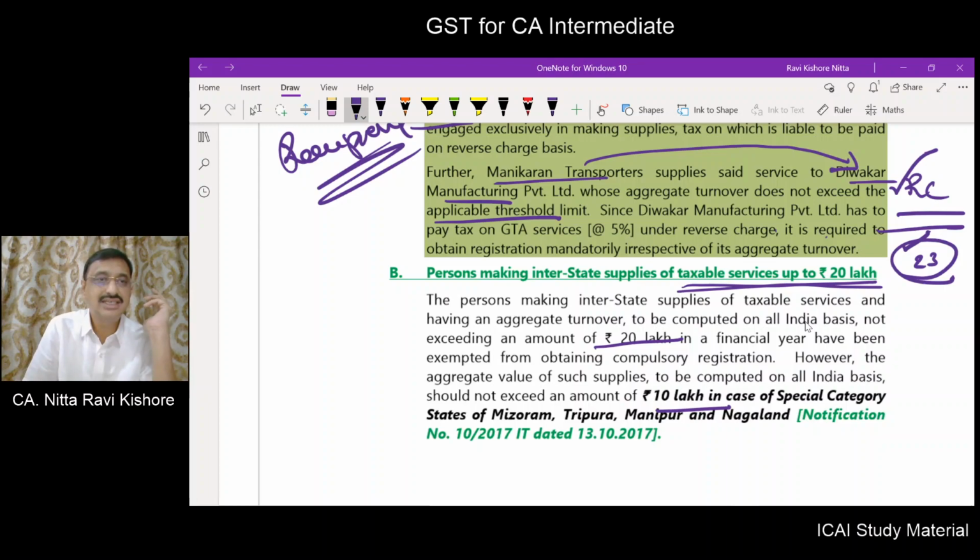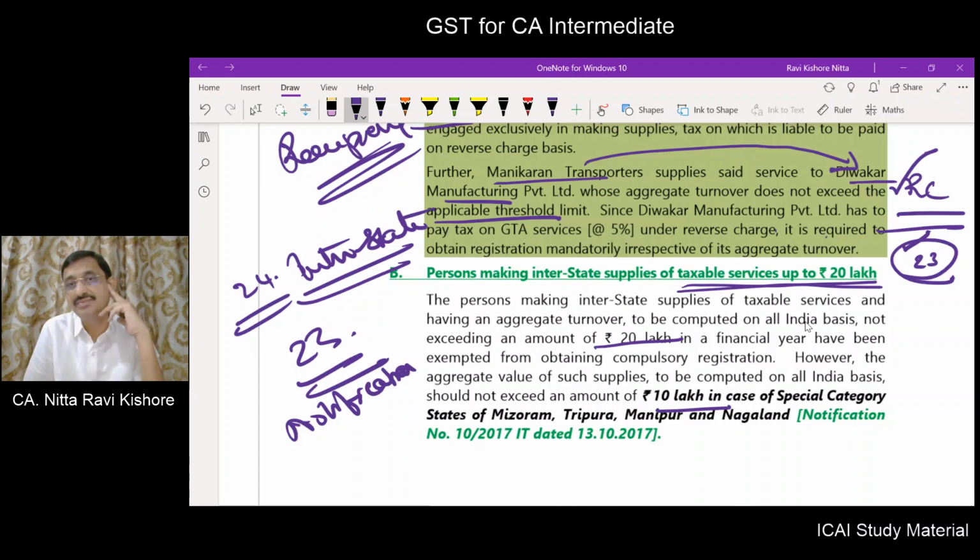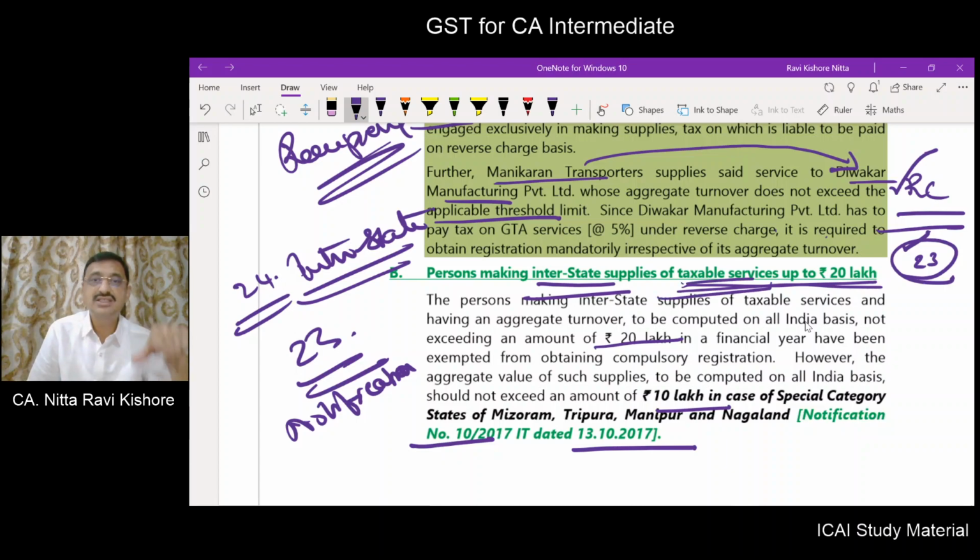So normally under section 24, if you are making interstate supply, what you have to do? Compulsory registration. But what does section 23 say? If there is a notification by the government, exemption can be taken. Now what is the notification given? Number 10, dated 13.10.2017. If you are making interstate supply of taxable services only, then this 20 lakhs, 10 lakhs limit will apply.